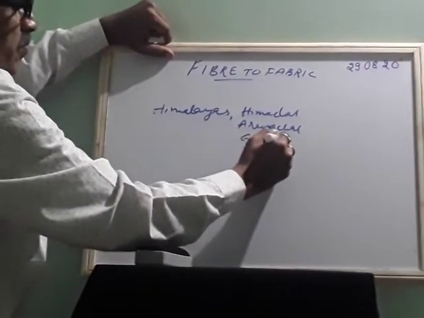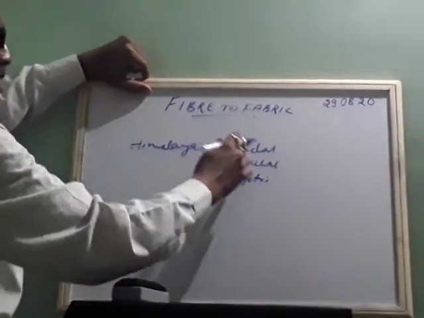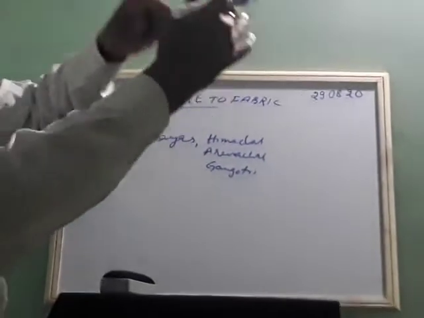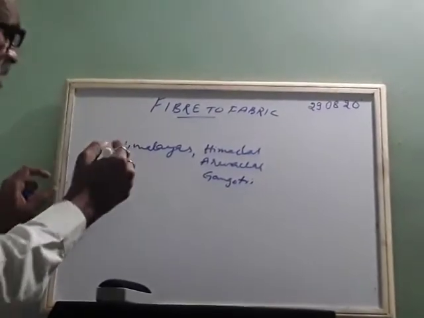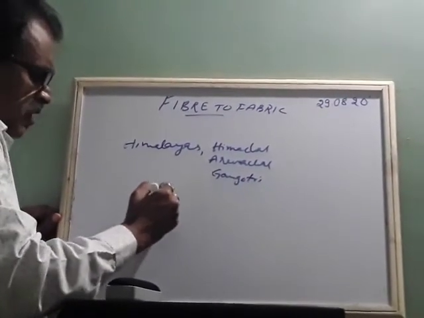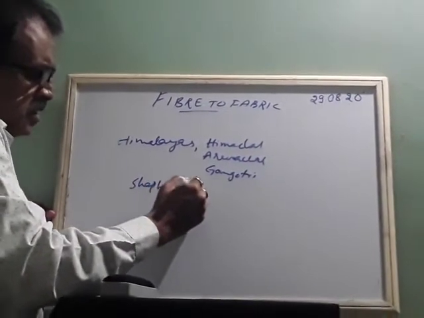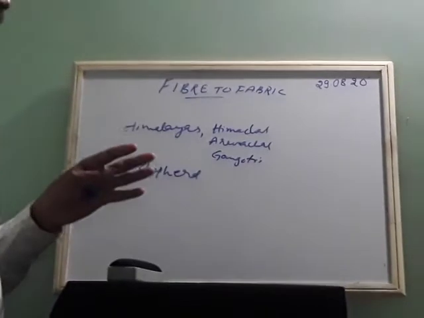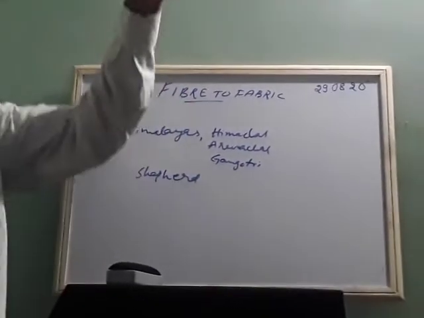In these hilly areas, if you go there, you see the shepherds. Many shepherds are there. These shepherds will be rearing the animals. They will be taking animals for grazing in the mountain areas. Their work is that only.